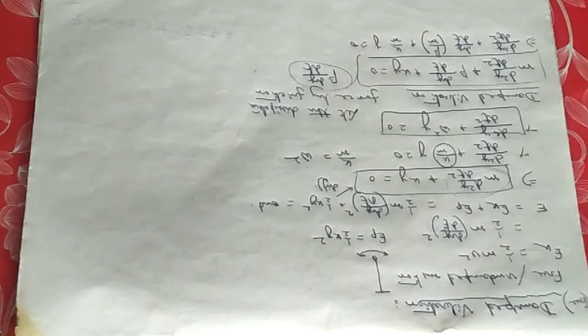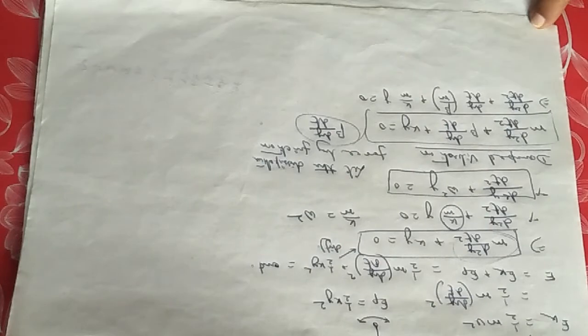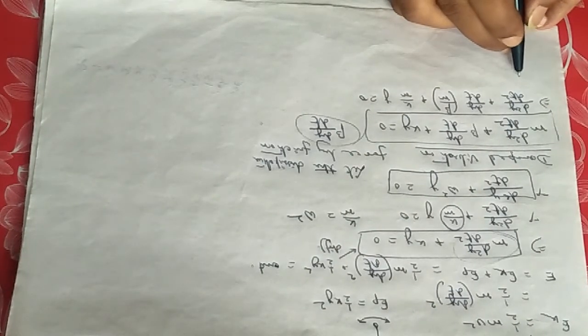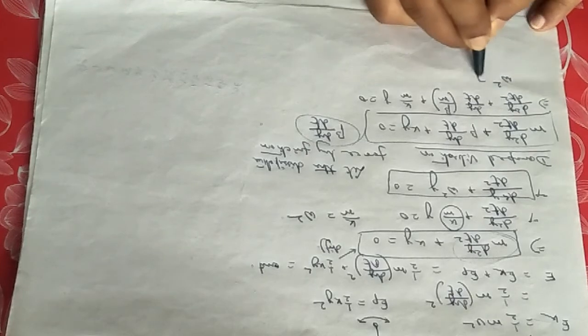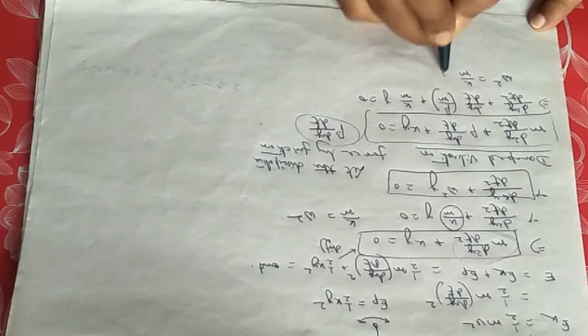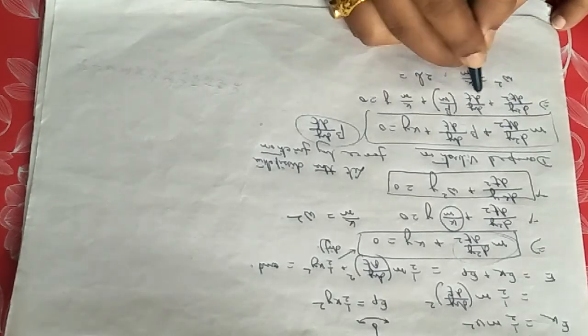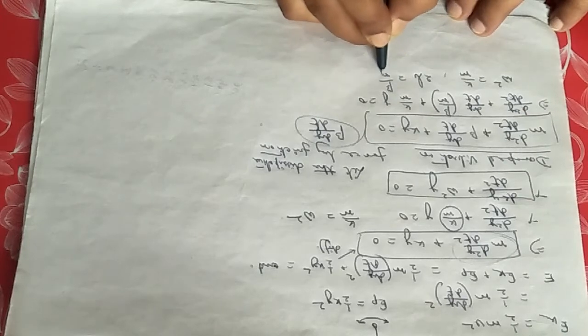Now we can consider two new terms. One is omega square, which we considered in the previous case, when omega square equals k by m, and we are considering another constant, 2b, equal to this term, beta by m.